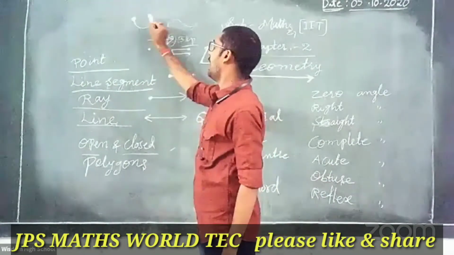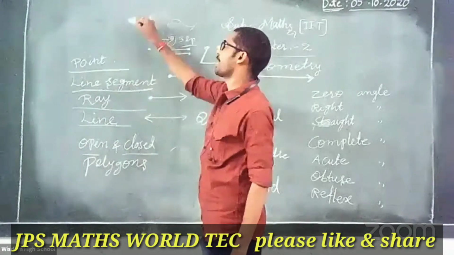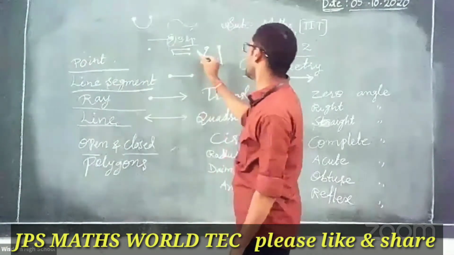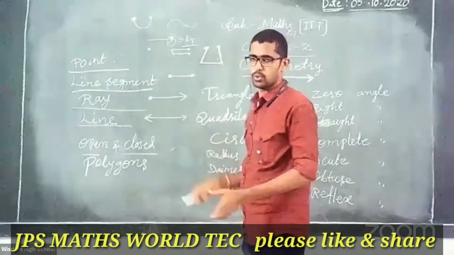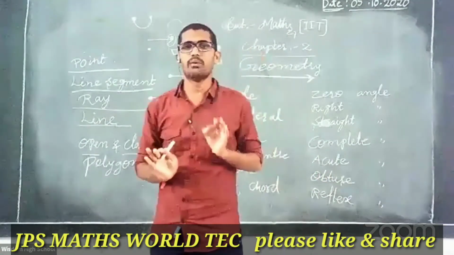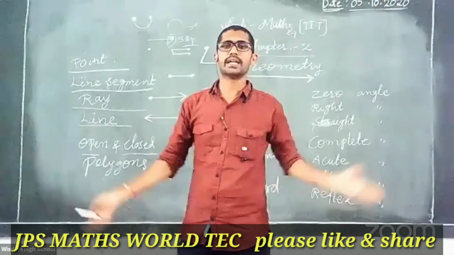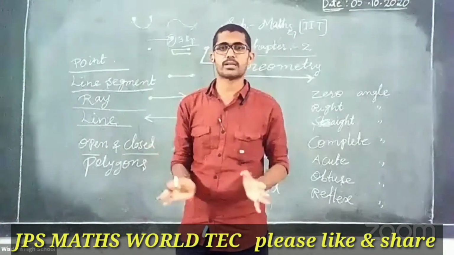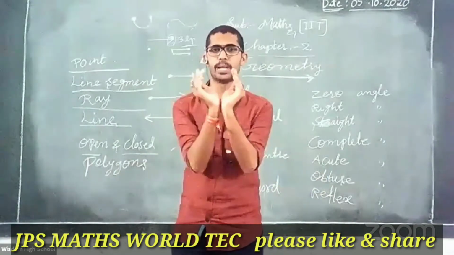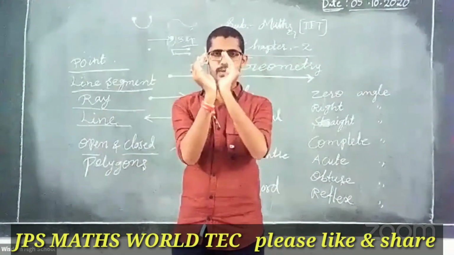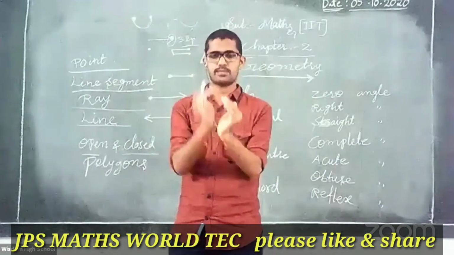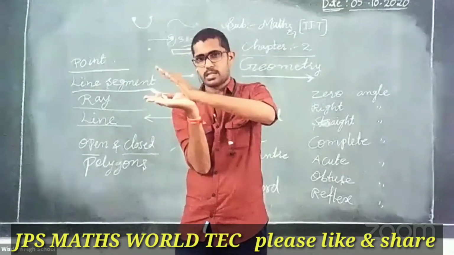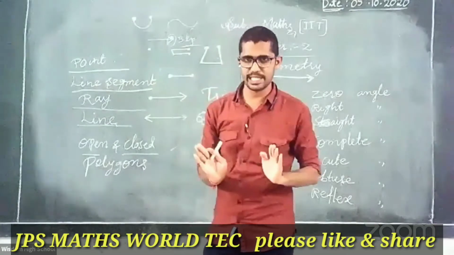Starting point and ending point are not joined. Here joined? No. Here? No. So, simple: starting point and ending point are not joined. That is called an open figure, because of the gap. Clear? Open figure is clear.